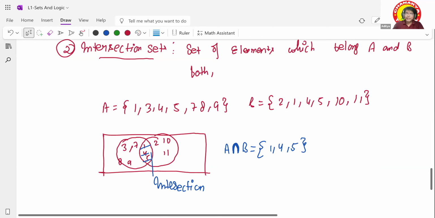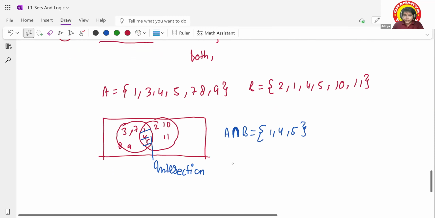One more representation is there. Can I write it as A and B? What does this 'and' mean? And means whatever elements are present in both A and B. One is an element which is in A and B. Four is in A and B. Five is in A and B. If I take three, it is in A, but it is not in B. So I can't put it. So I can say 1, 4, 5.